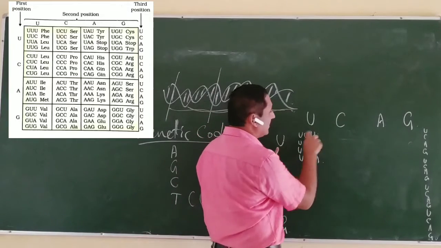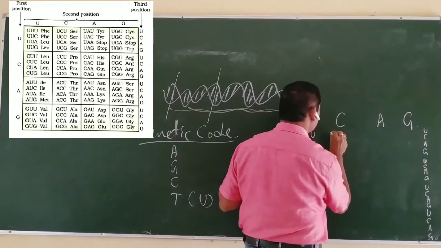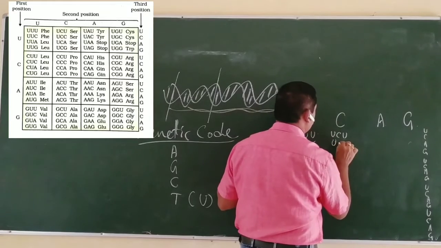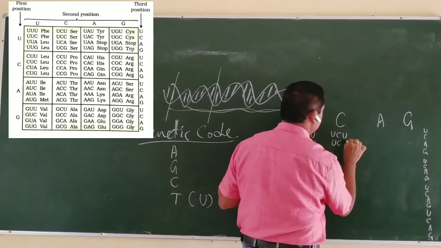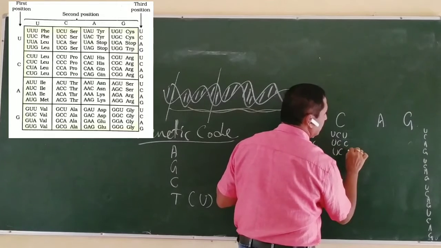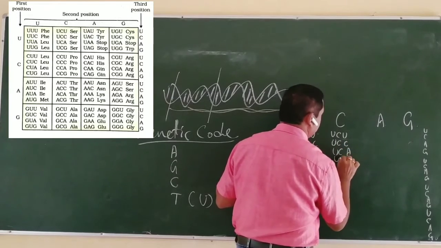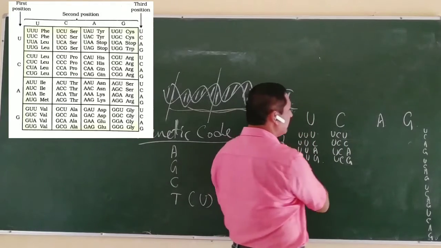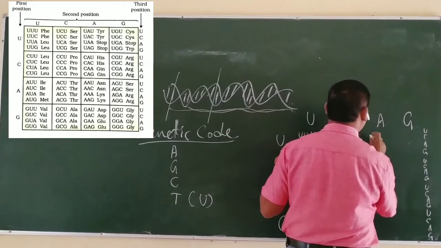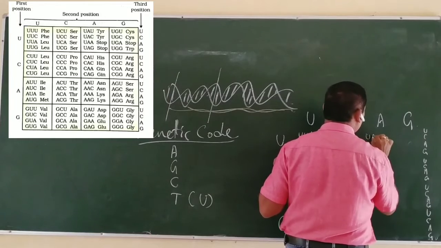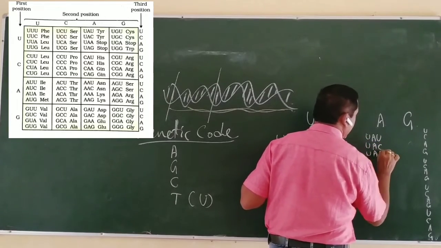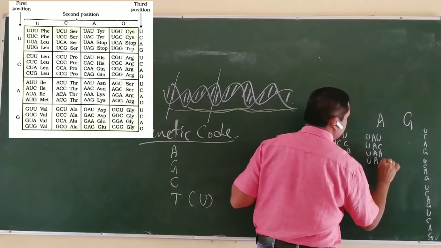You can take one codon, U, C, and so on: UAU, UAG.